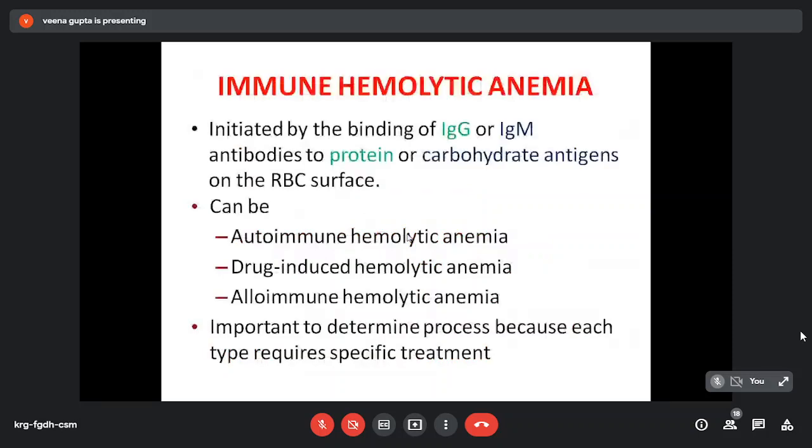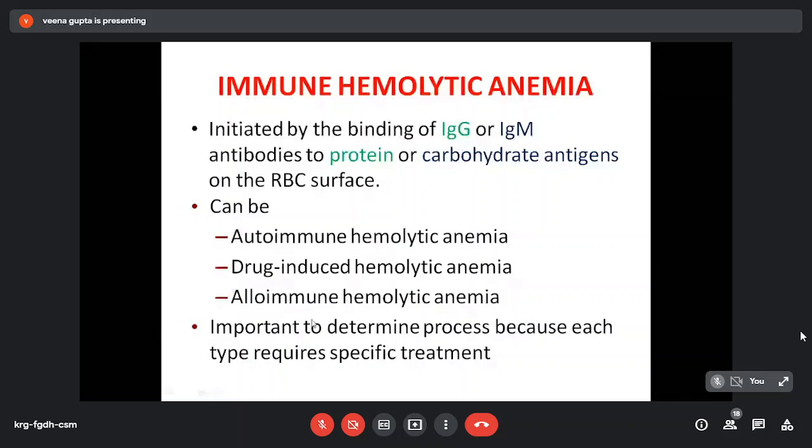Immune hemolytic anemia is initiated by binding of immunoglobulin IgG or IgM. These antibodies form due to various mechanisms, so it can be drug-induced hemolytic anemia, autoimmune hemolytic anemia.